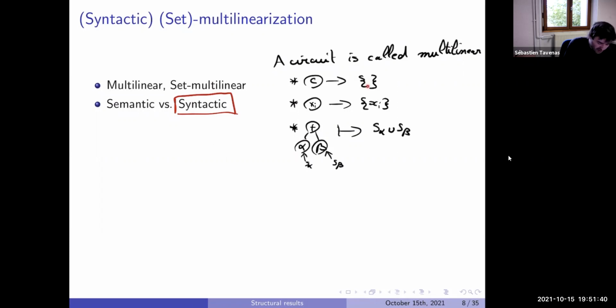The idea is that we look at all variables which appear below this plus, and that will be this union. If I take a big sum, it will just be a big union. And if we want a multiplication, we want to associate the union as well, but we want this to be a disjoint union.